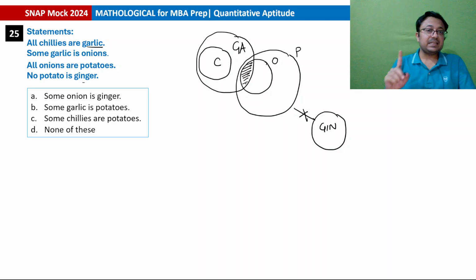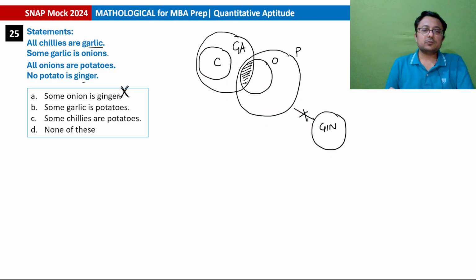First statement, some onion is ginger. Is that possible? Yes, that is possible. But will that be the conclusion? No. In fact, no, that is not possible. Some onion cannot be ginger because पूरा का पूरा onion हमारा is inside potatoes. So no potato is ginger. That is why no onion will be ginger. So this is incorrect. Impossible.